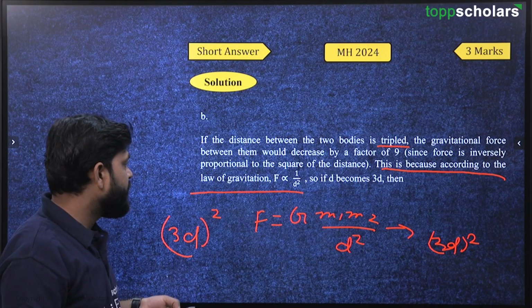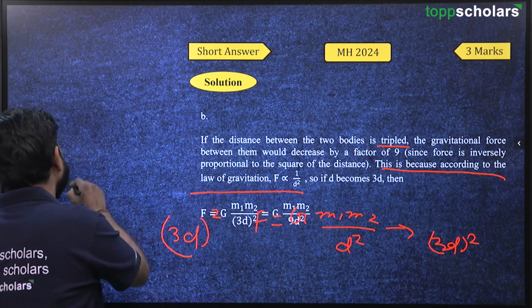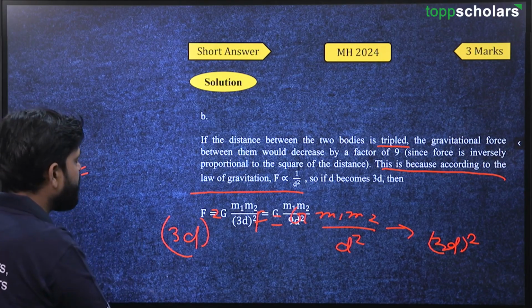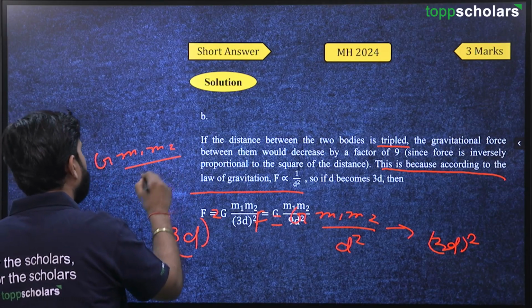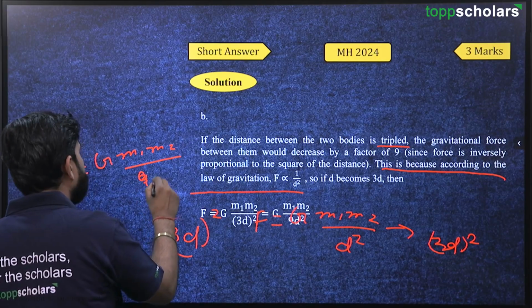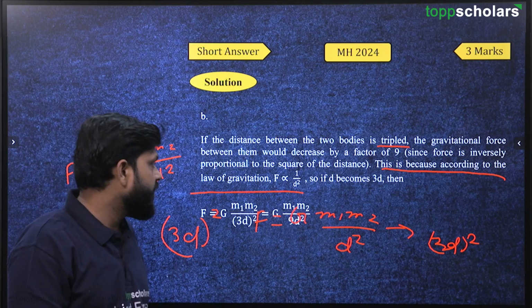Now 3d becomes 9d square. So F equals G m1 m2 upon 9d square, because 3 square is 9.